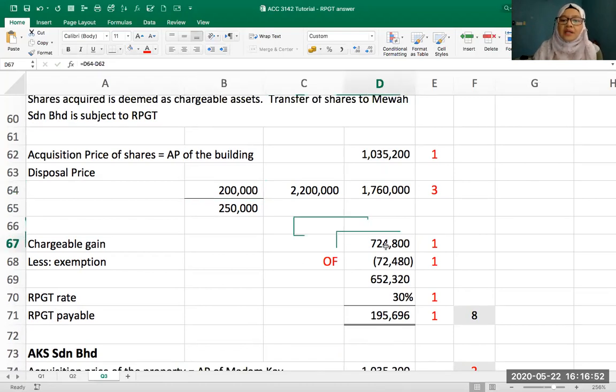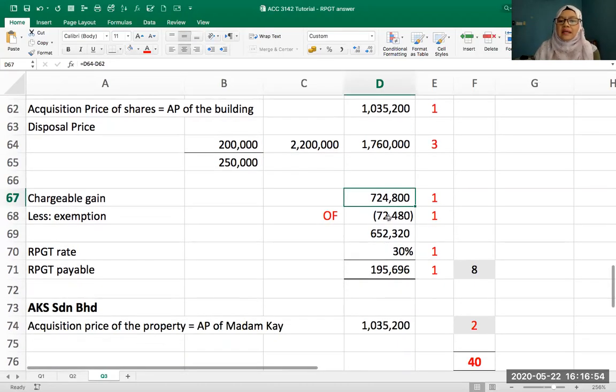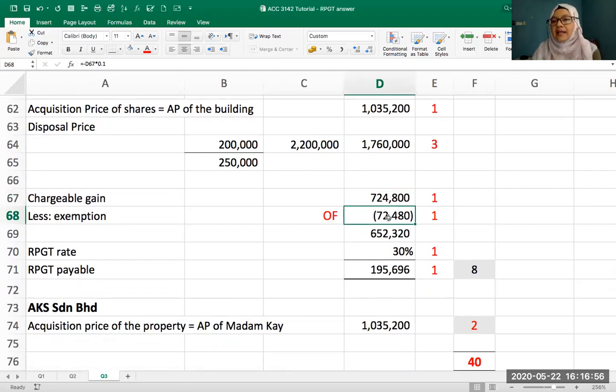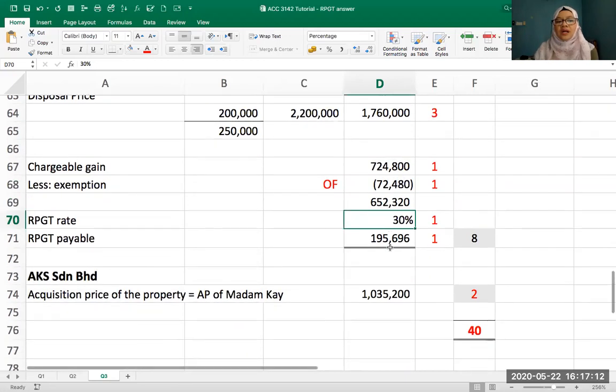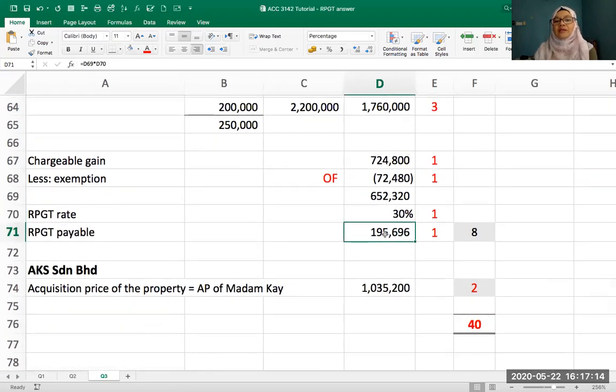And then again, Madam K is an individual, so you give her 10% exemption, 72,480. So for the balance, remember that the shares were acquired and disposed of within 3 years. So within 3 years, the rate is 30%. So you've got an RPGT payable of 195,696. All right, so that covers Madam K.